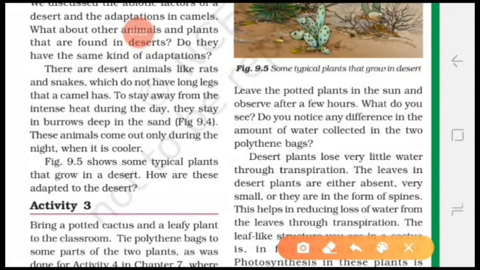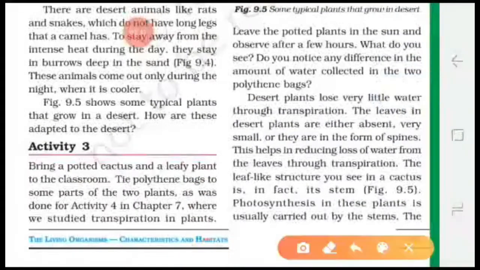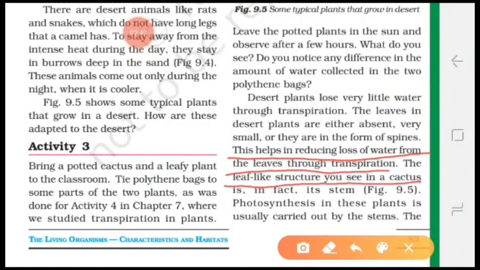Okay. Let us study about it. Desert plants lose very little water through transpiration. The leaves in desert plants are either absent or very small, or they are in the form of spines. This helps in reducing loss of water from the leaves through transpiration. The leaf-like structure you see in the cactus is in fact its stem. Okay, and photosynthesis in these plants is usually carried out by the stems.